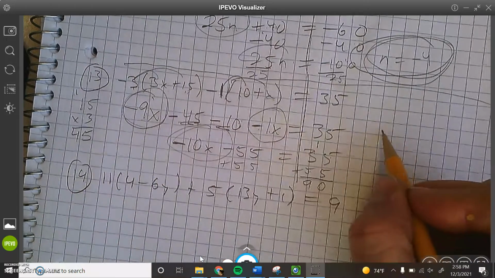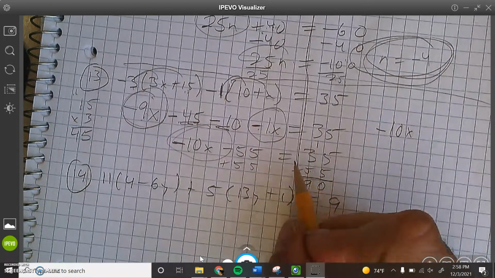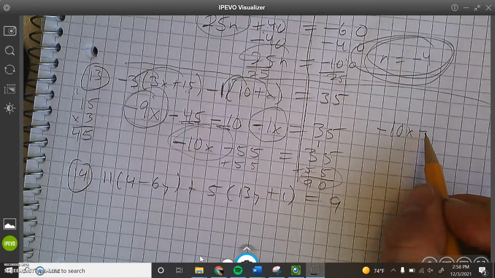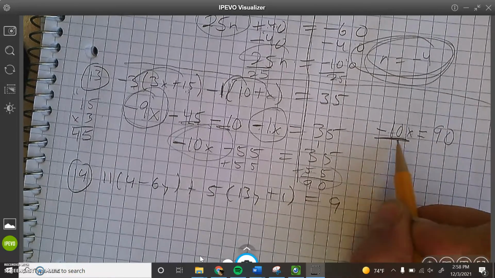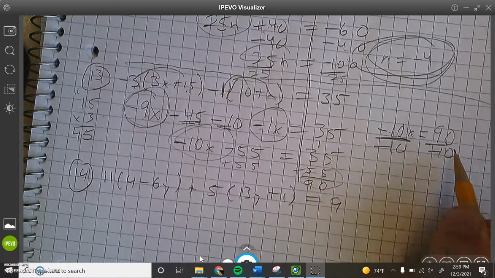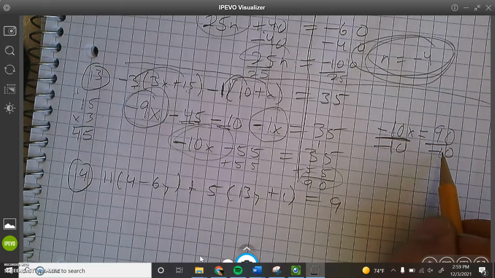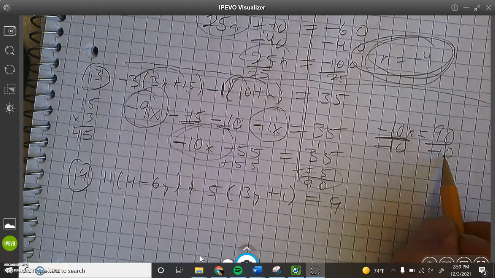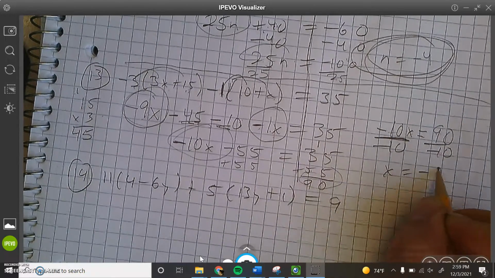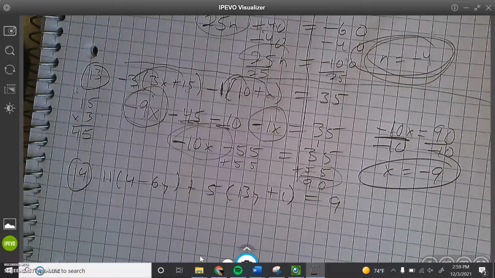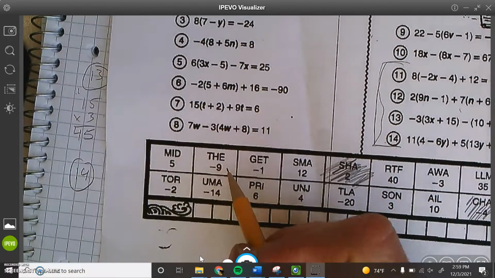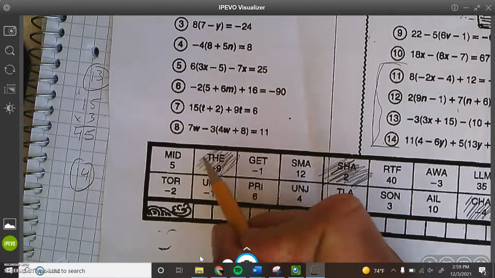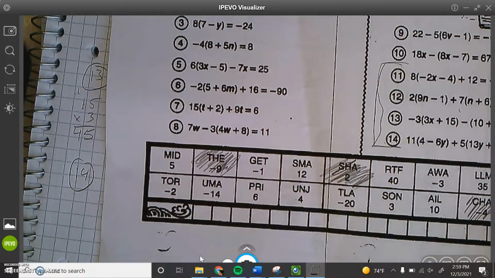So here I have negative 10x, and on the right side, I have 90. Okay. Opposite of multiplication is division. So, 90 divided by negative 10 is negative 9. We got it. Negative 9. Where is negative 9? Is it here? Oh, there, I see it. Yeah. If I didn't see it, I know I got it wrong. I'd go back and check.